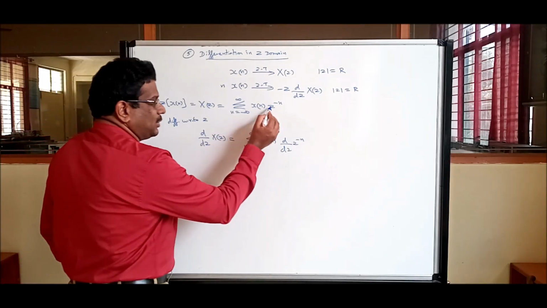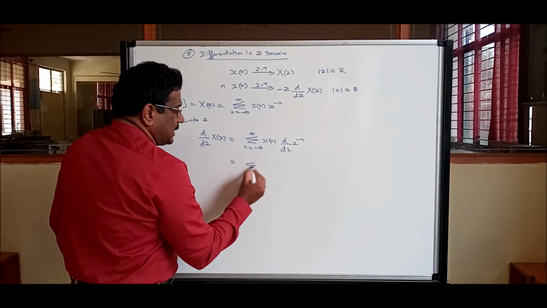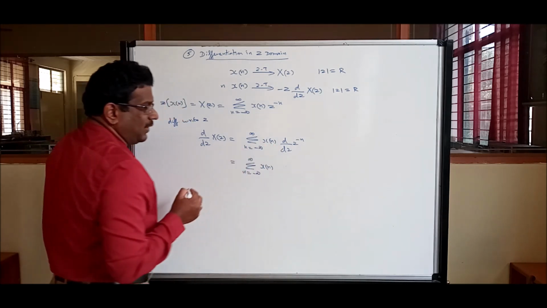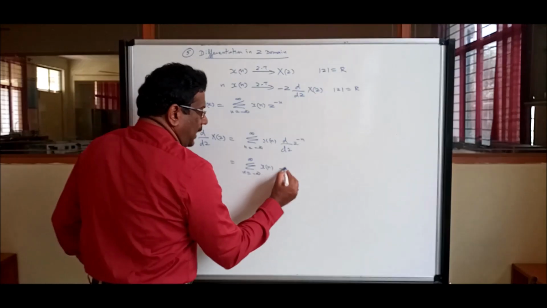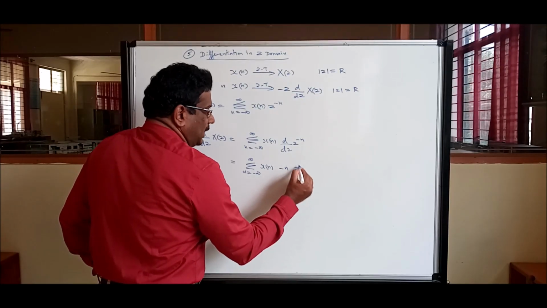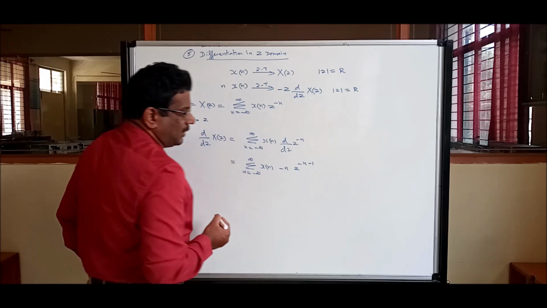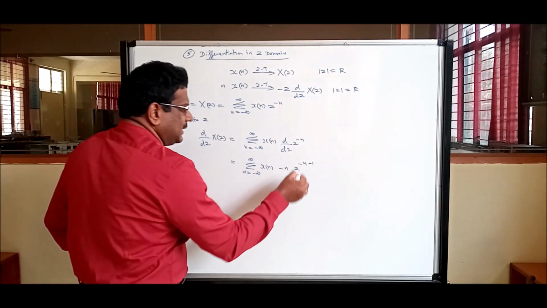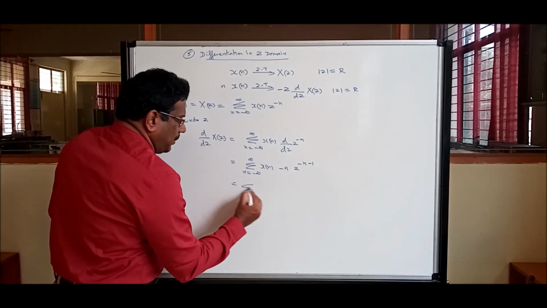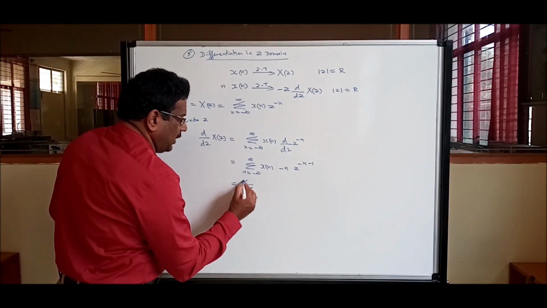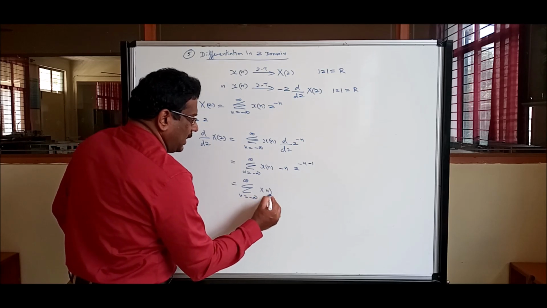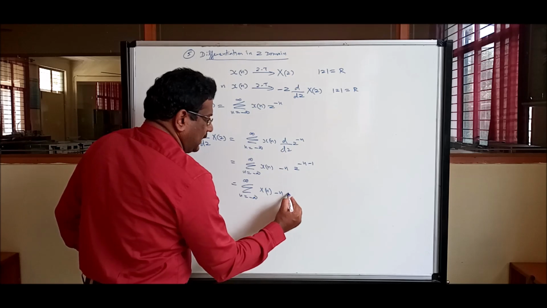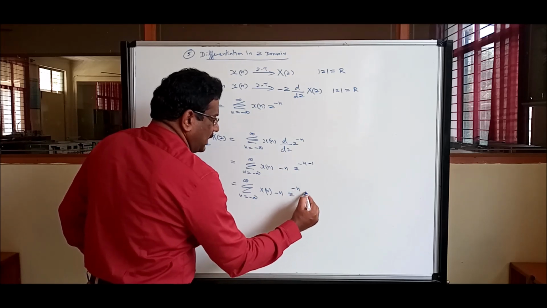Since the z term is only here, I moved the derivative inside. What is the derivative with respect to z? Minus n, z power minus n minus 1. That's the differentiation. Now if you break this particular term, summation n is equal to minus infinity to infinity, X of n, minus n, z power minus n, z power minus 1.